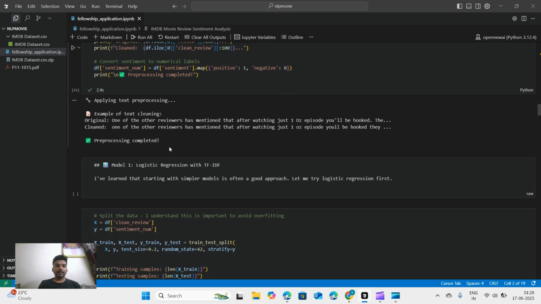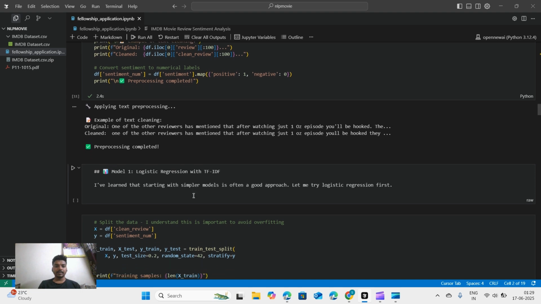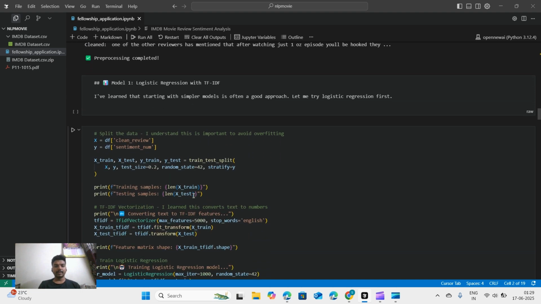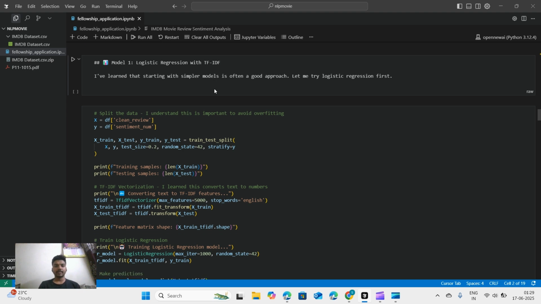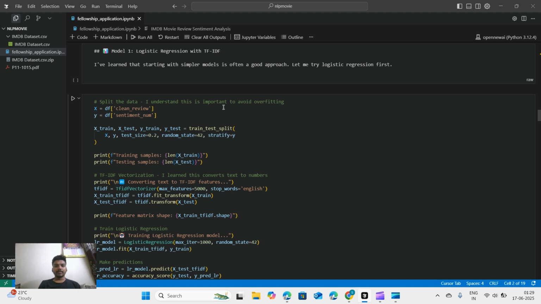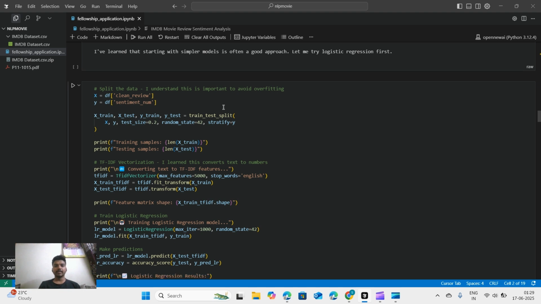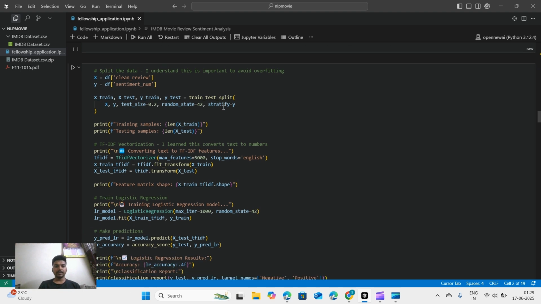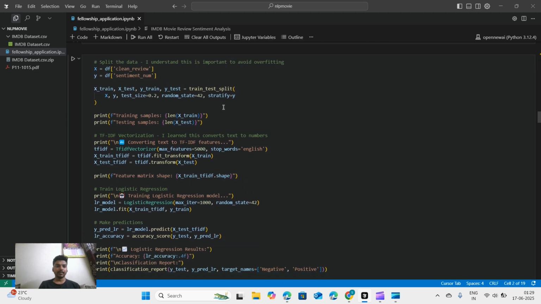Now let's go with the first model, that is logistic regression with term frequency inverse document frequency. Logistic regression is one of the basic founding blocks in machine learning, so I've tried to include it and start with this model.